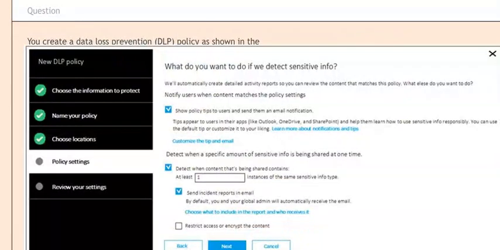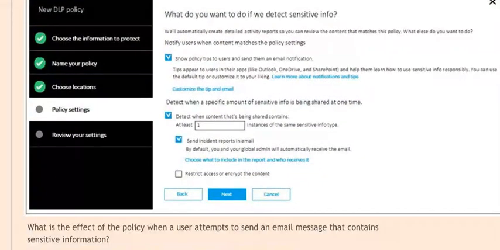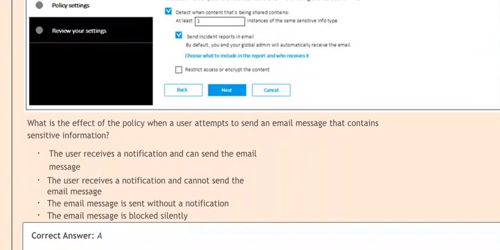Next question is, you create a data loss prevention (DLP) policy as shown in the following. What is the effect of the policy when a user attempts to send an email message that contains sensitive information?